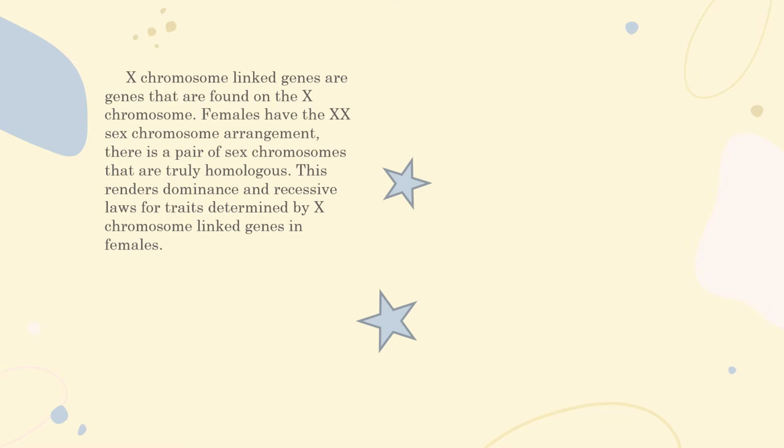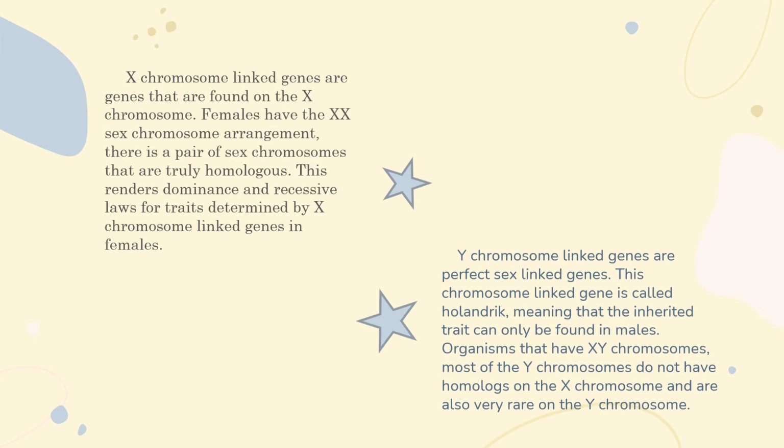X chromosome linkage genes are genes that are found on the X chromosome. Females have the XX sex chromosome arrangement. There is a pair of sex chromosomes that are truly homologous. This renders dominance and recessive loss for traits determined by X chromosome linkage genes in females. Y chromosome linkage genes are perfect sex linkage genes. This chromosome linkage gene is called Holandric, meaning that the inherited trait can only be found in males. Organisms that have XY chromosomes: most of the Y chromosome does not have a homologue on the X chromosome, and genes are also very rare on the Y chromosome.